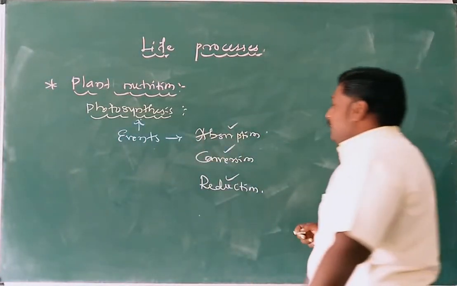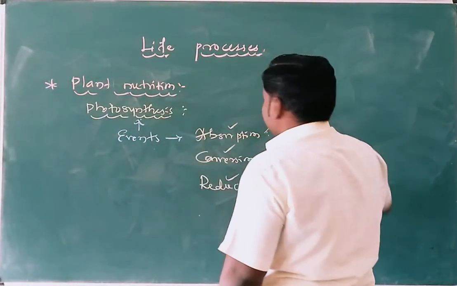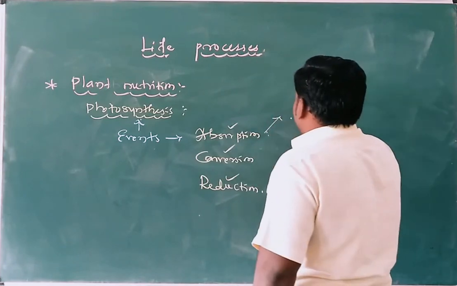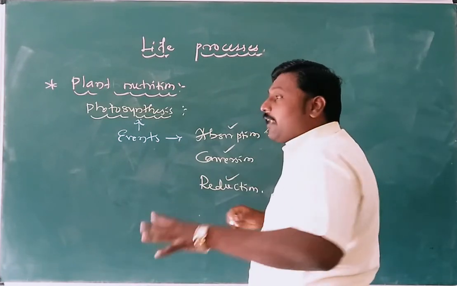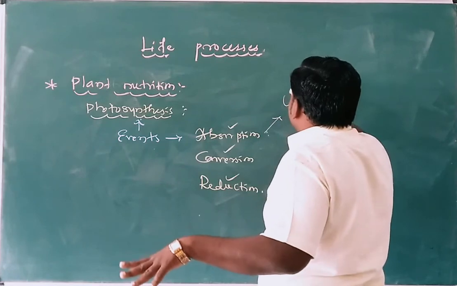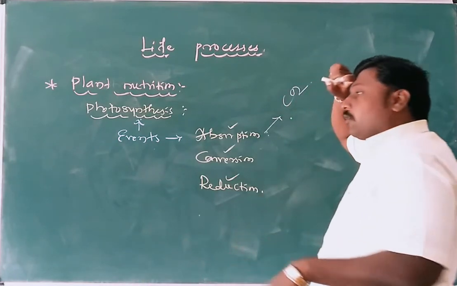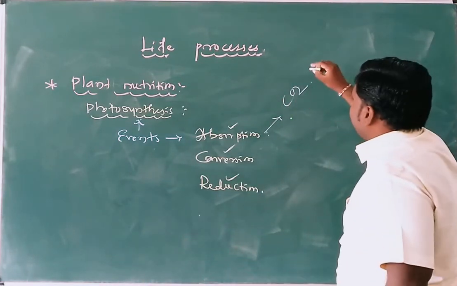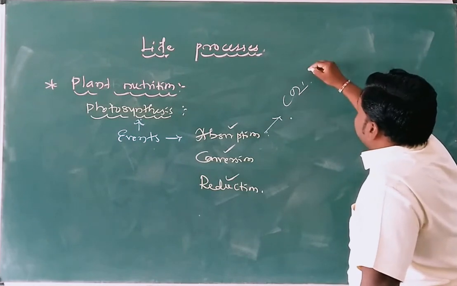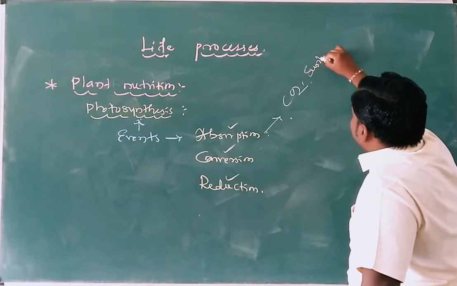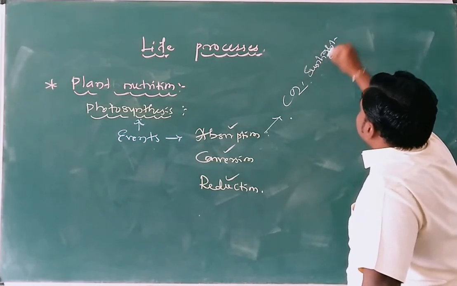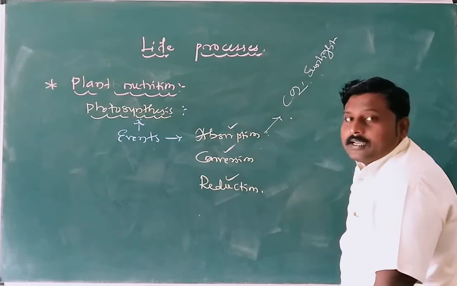Here, absorption means the plant absorbs with the help of chlorophyll. The pigment chlorophyll is present. With the help of chlorophyll, plants can absorb carbon dioxide as well as sunlight. Here, the absorption process takes place.